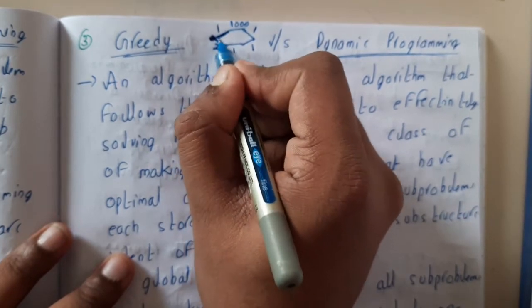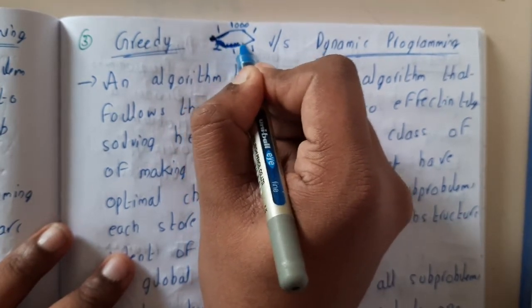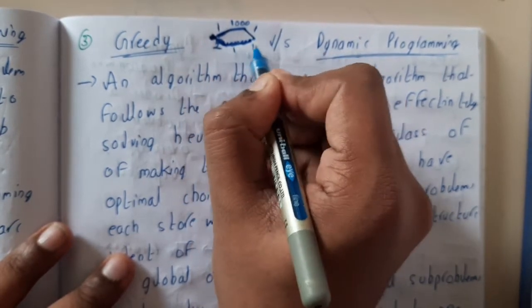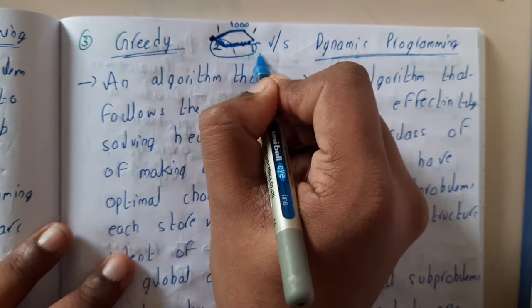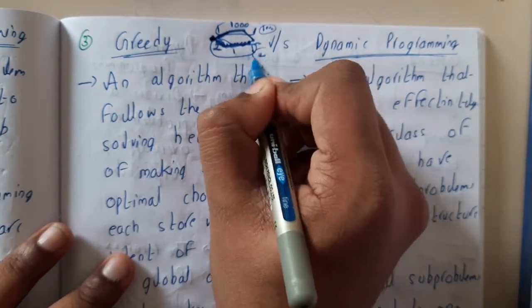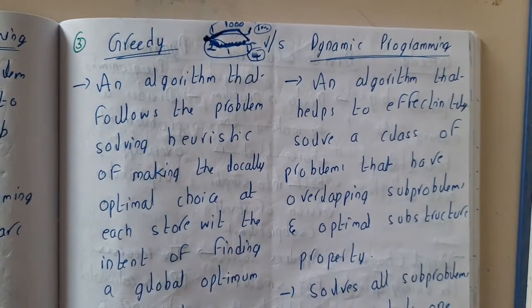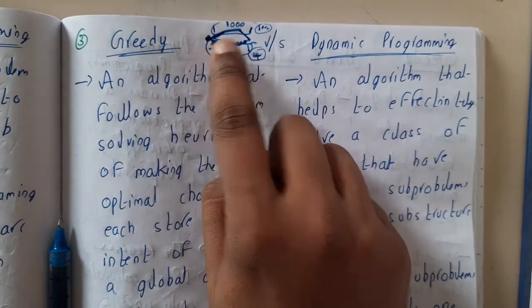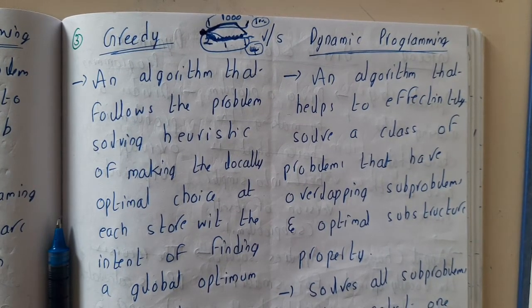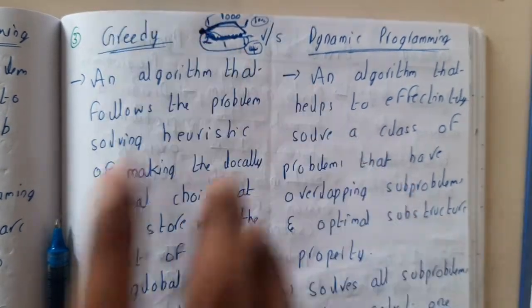So it will blindly go there. It will not even see here. This path it will just omit, and it will go in this. Again, the least cost is this, least cost is this. Instead of going at a cost of 4, the greedy approach will make it at a cost of 1002, which is way higher than the minimum cost. That is the reason why greedy approach always checks for local minima or local maxima based on the requirement. Here we checked for local minima as we want to have the minimum cost.